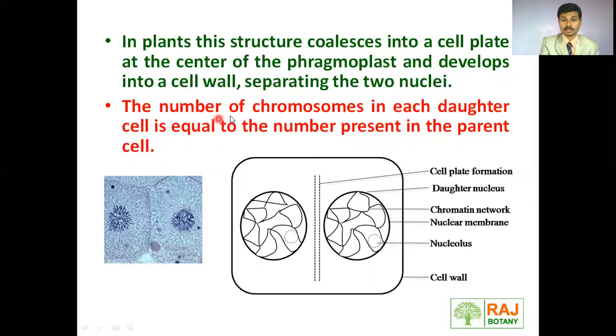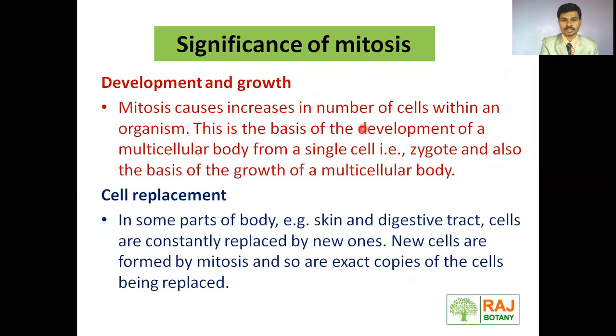Okay. Hence, the number of chromosomes in each daughter cell is equal to the number present in the parent cell. Whatever number is present in the parent cell, exactly the same number of chromosomes is received by the daughter cell. That's why mitosis is called equational division. Let's see the significance of mitosis.